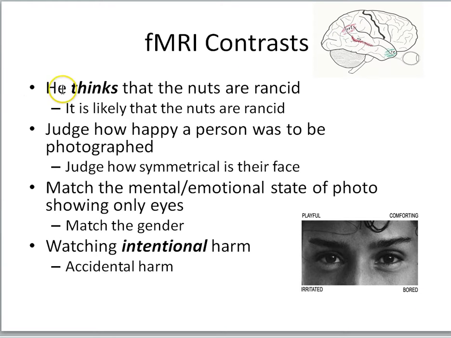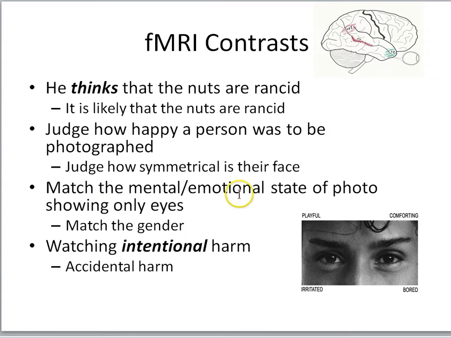If you just see sentences like, he thinks that the nuts are rancid, and contrast it with, it is likely that the nuts are rancid, again, that contrast shows activity in TPJ. Or if you judge how happy a person was to be photographed, so they see pictures of people, judge how happy they were to be photographed compared to judging how symmetrical is their face. Again, the contrast shows TPJ.